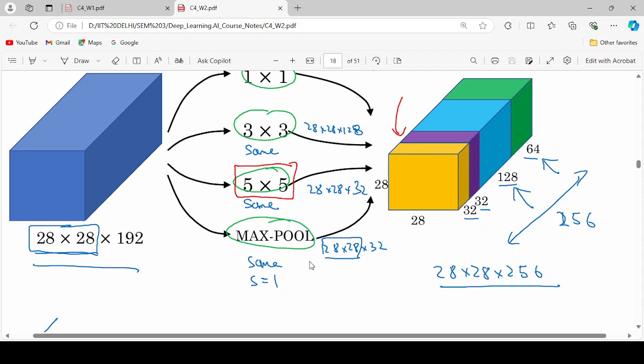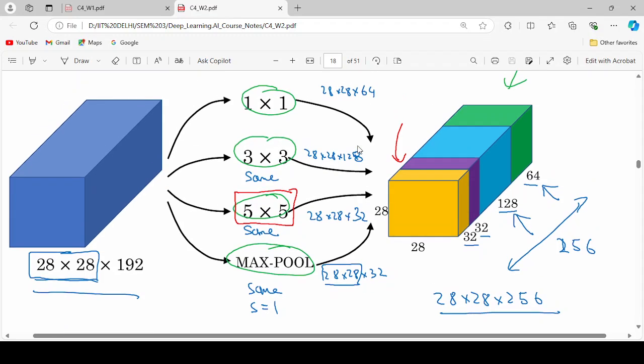In max pooling also we are doing same convolution, that is why we are getting 28 by 28 by 32. In the 3 by 3 filter size, we are getting 28 by 28 into 128. And with the 1 by 1 filter size, we are getting 28 by 28 into 64, just because we are using 64 filters.